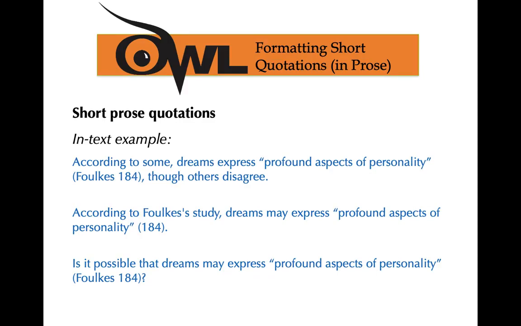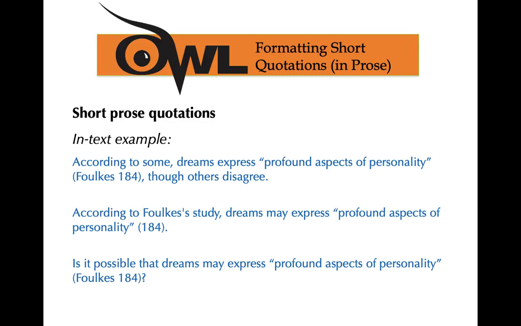So, when you are citing a direct quote, this first example says, according to some, dreams express, quote, profound aspects of personality, end quote. Citation, Folks, 184, end citation, comma, though others disagree.